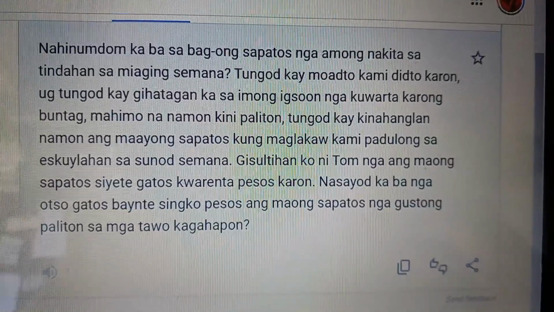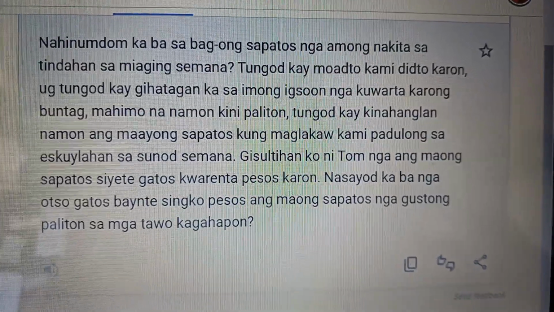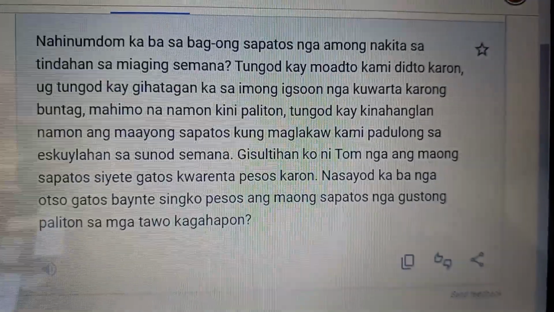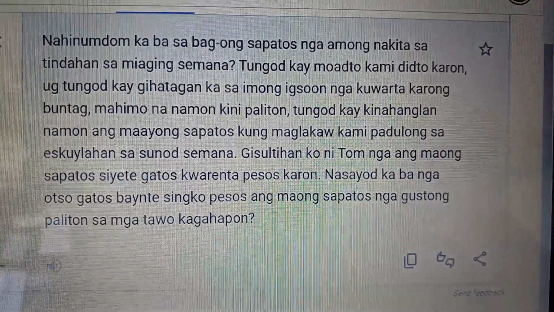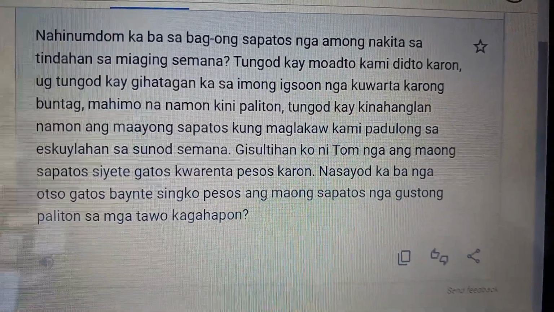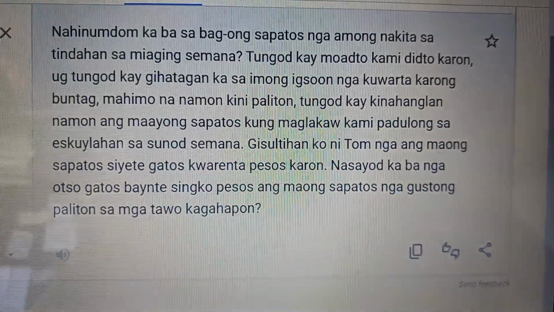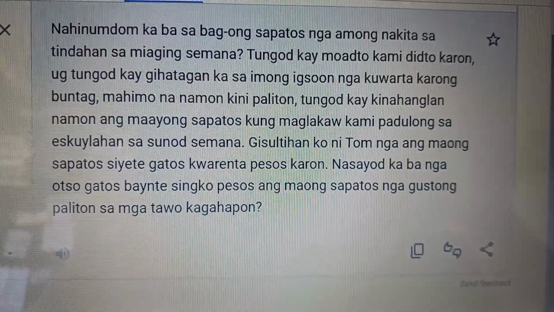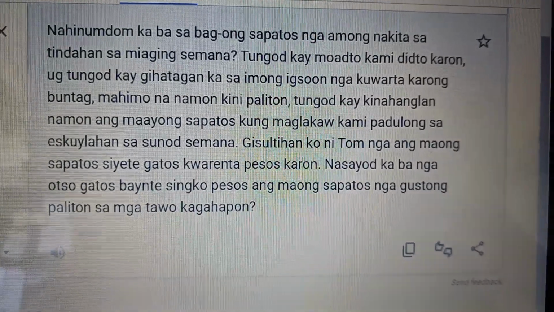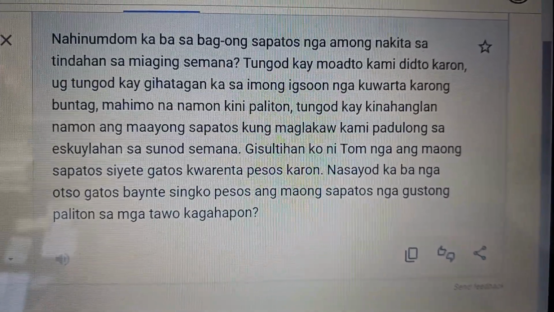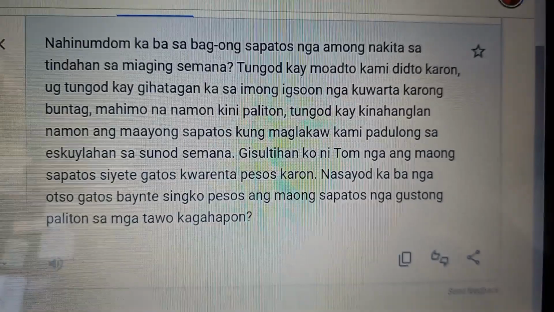Okay. And then the next clause, when we are walking. When kung we, that's kita, will be walking. Walking, a root word lakaw. Will be walking, maglakaw. When we will be walking, kung maglakaw kita, we are walking to school. Padulong sa eskwelahan next week. Sa sunod semana.